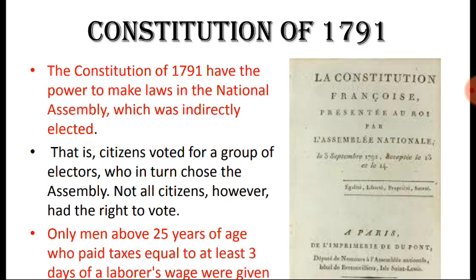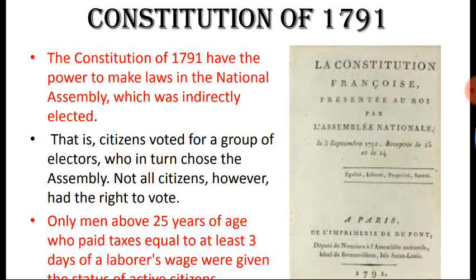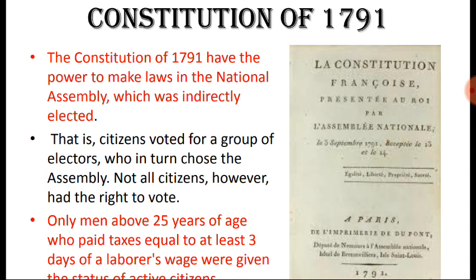The basis of constitutional monarchy is the formation of the Constitution of 1791. This constitution provided rights to the men and citizens of France. You can see in the picture on the right-hand side of your screen the original first page of the Constitution of 1791 in France. So what powers does the Constitution of 1791 have?